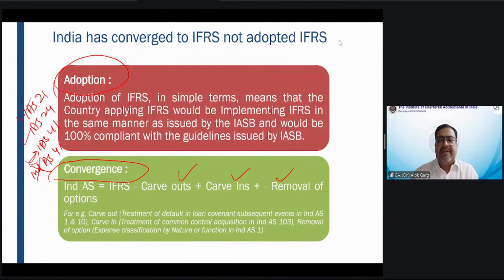Yes, you are absolutely right. And you know this 0.5, 0.6 difference, this difference is of three types: carve out, carve in, and removal of option, right? Sir, can you explain what is carve out, what is carve in, and what is removal of option?